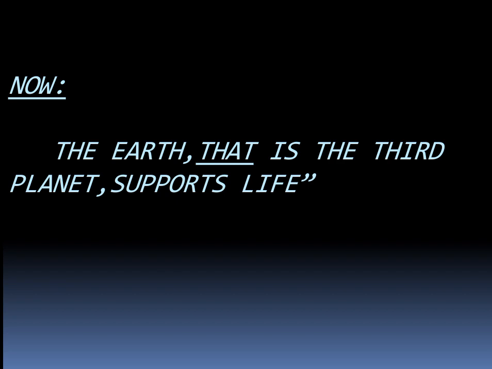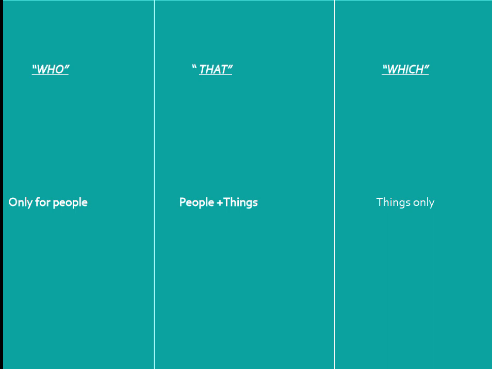The last and most important thing is that you should always know that who is always used for the people. The boy who lives in Lahore. Then, that can be used for people and things again with the restrictive relative clauses, which is only used for the things.